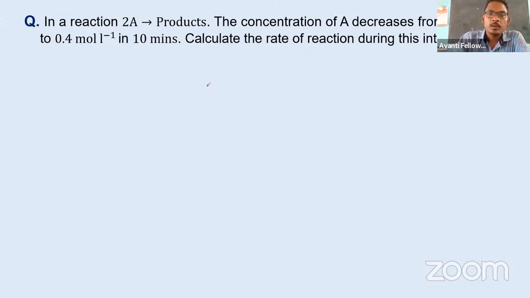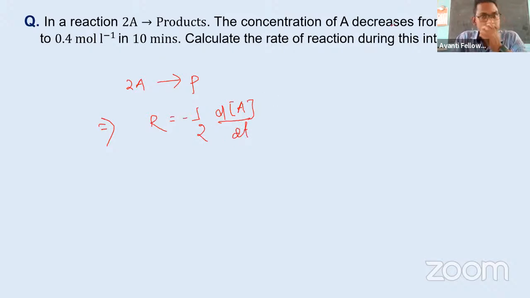So how to write the rate of the reaction? So rate of the reaction, because we are given 2A is converted into some product, we can write rate equal to 1 by 2 dA by dt. ठीक है, minus sign here. So this A value is changing from 0.5 to 0.4.